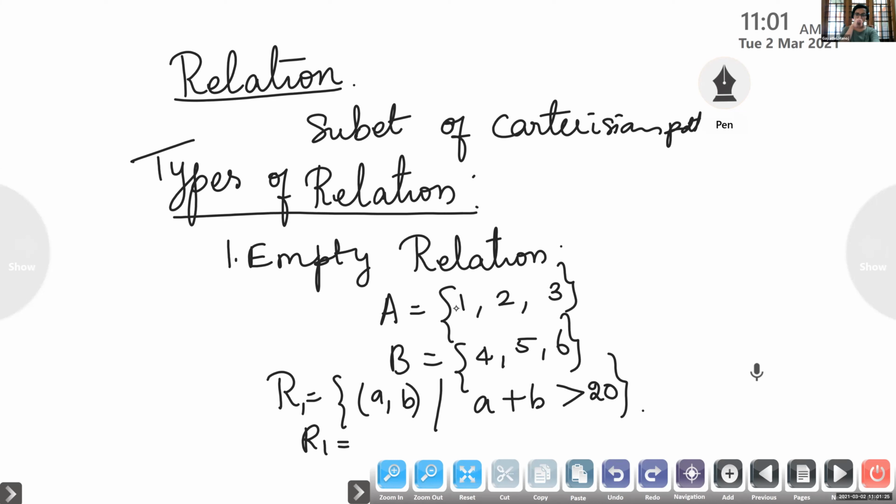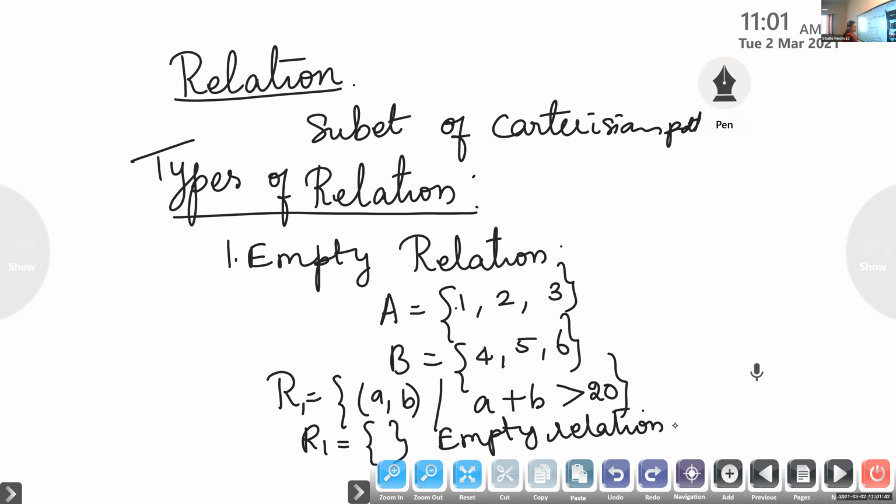No. Then in that case the relation is empty. We are not getting any element. Therefore, it is an empty relation. No element is there, therefore we call this an empty relation.